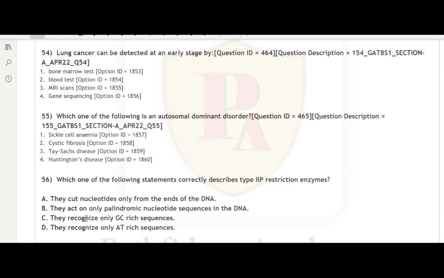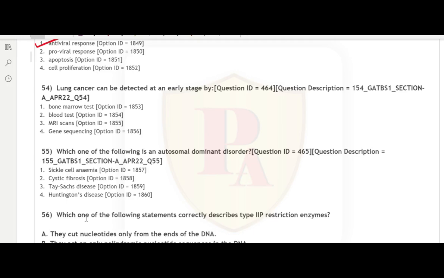Secondly, blood test. While a blood test tells us about the overall health of the patient, it is not very specific for lung cancer and therefore again not recommended for lung cancer detection. Further, coming to MRI scans, this is one of the best techniques that can be used to provide morphological and functional data with diffusion-weighted and perfusion sequences. It is currently recommended in the assessment of lung cancer extension to the chest wall and the mediastinum as a pre-surgical evaluation. So this seems to be the most ideal option for lung cancer.